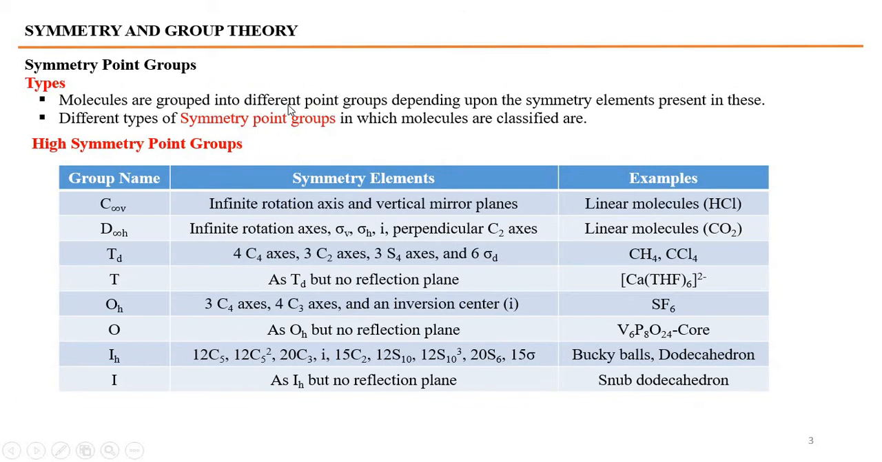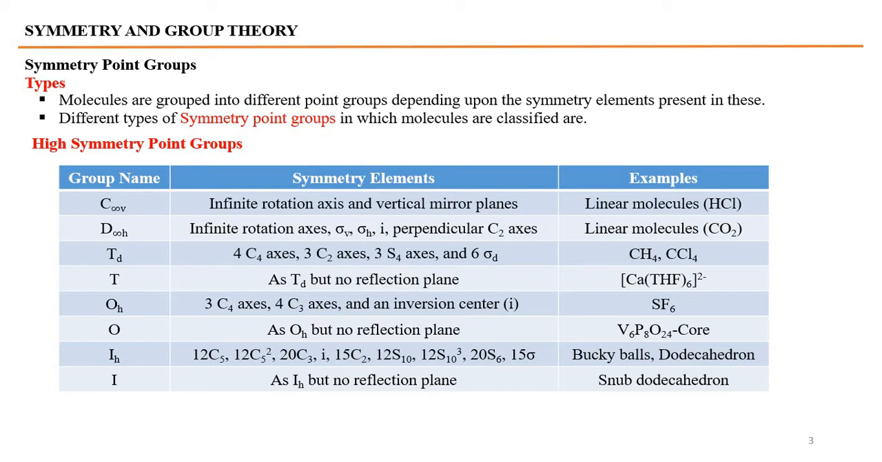Molecules are grouped into different point groups depending upon the symmetry elements present in them, and there are many types of point groups. We classify all these point groups in the following types. There are some molecules which have high symmetry. There are many symmetry elements present in these molecules, and those high symmetry molecules are classified into these point groups.